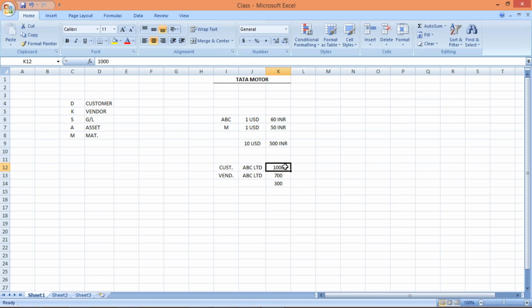1,000 rupees worth of goods we have sold to ABC Limited. So this ABC is your customer, and 700 worth of goods we have purchased from ABC. So in that case, ABC becomes your vendor. Now 1,000 minus 700, 300 rupees surplus amount is there, which we have to receive from ABC Limited as a customer.